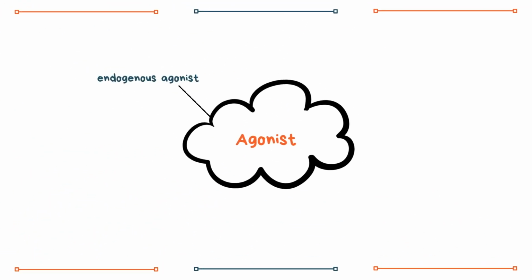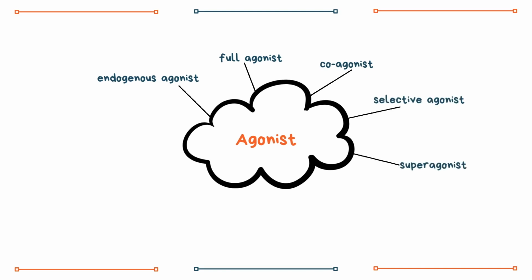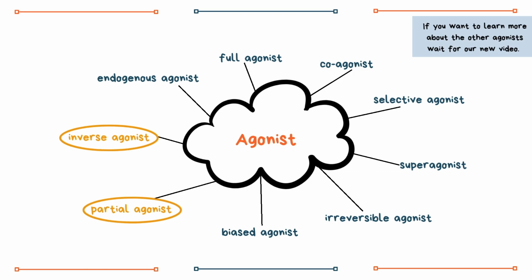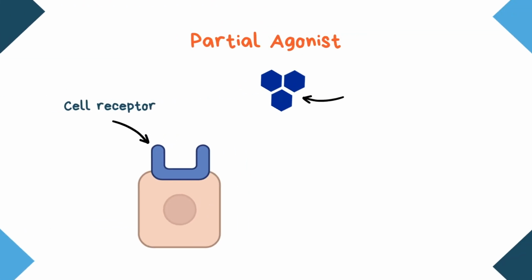There are endogenous agonists, full agonists, co-agonist, selective agonist, superagonist, irreversible agonist, and biased agonist. There are two more agonists that we want to focus on in this video. That is the partial and the inverse agonist. Let's begin with the partial agonists.